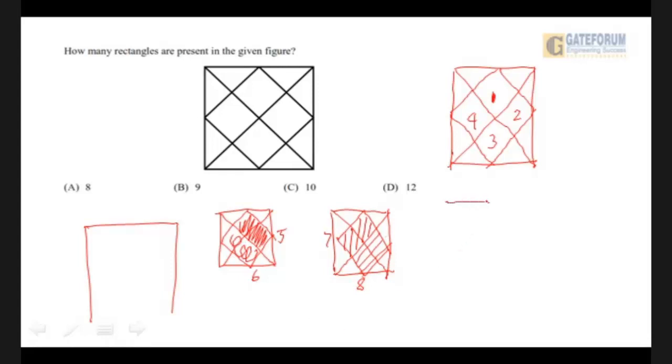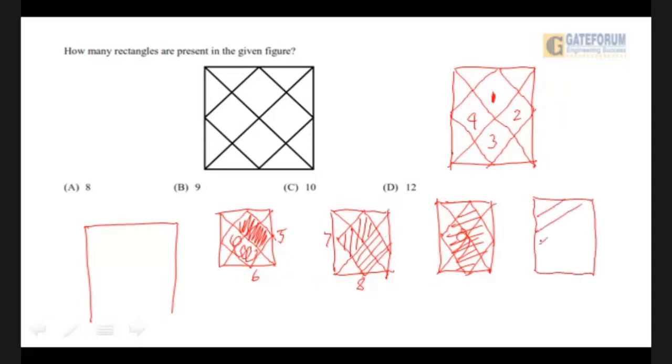Now this whole thing would also be another rectangle, so that is number 9. And finally, the master of them all, this whole figure is also another rectangle. So that is 10. There are 10 rectangles overall.